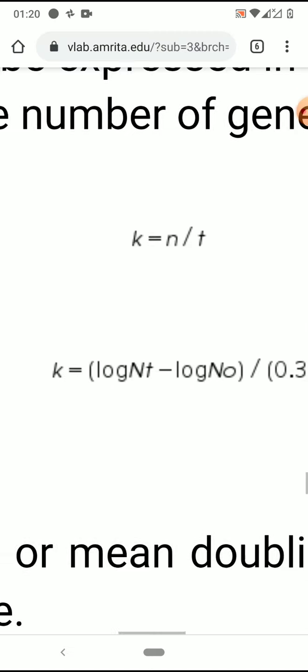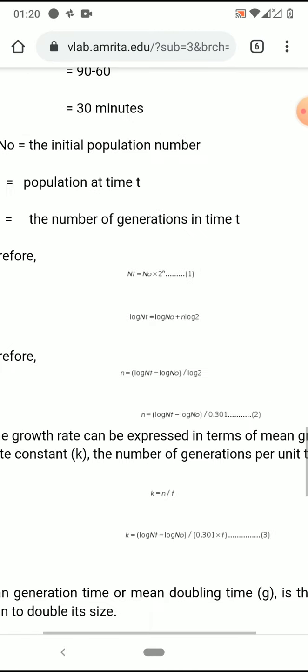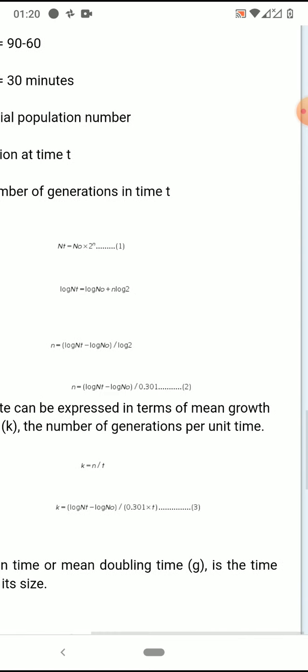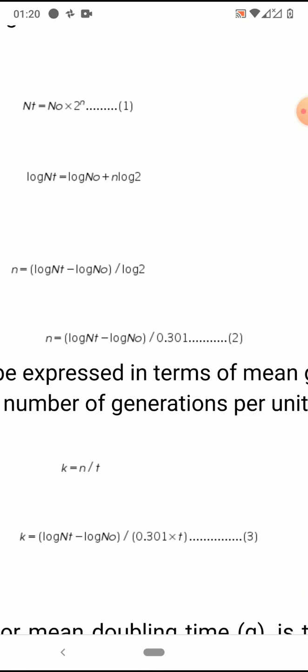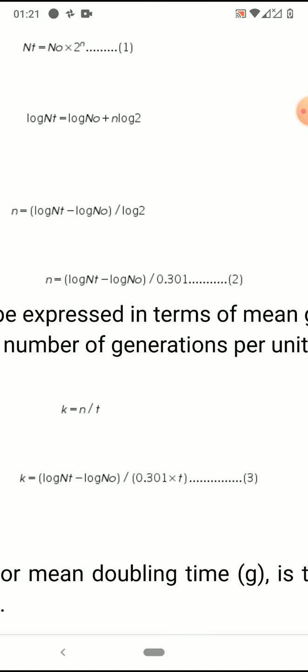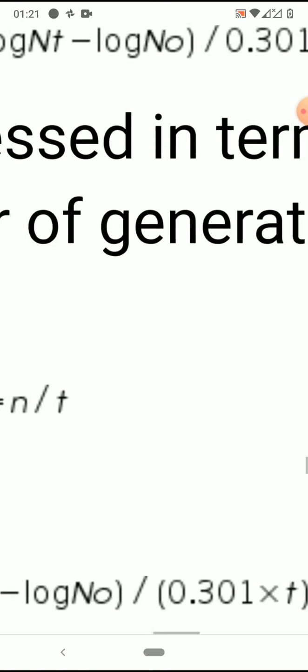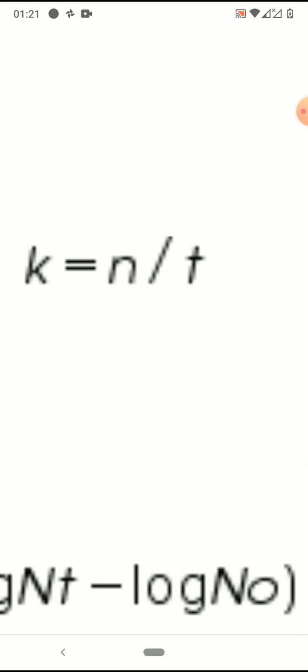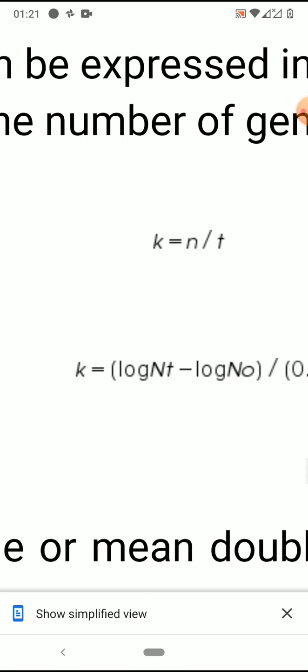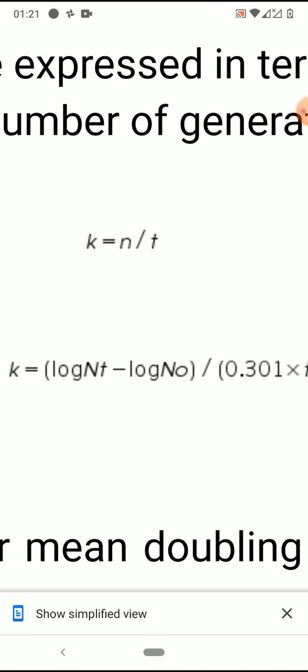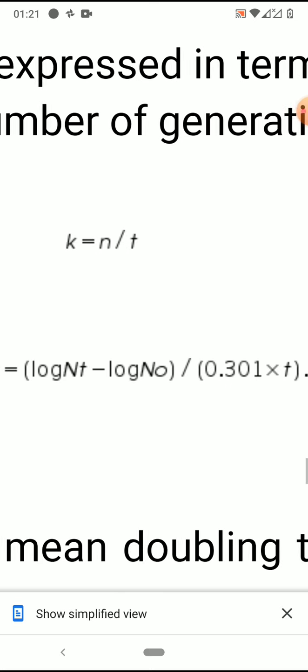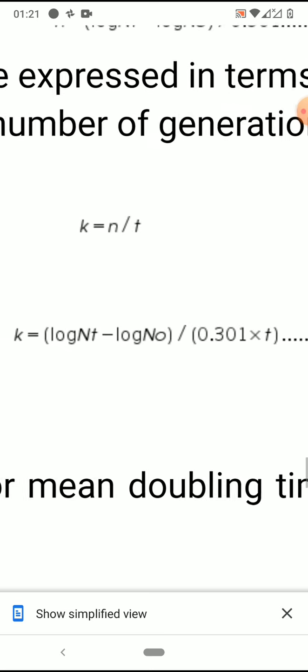Okay. Now this can be expressed, there is a constant called growth rate constant, that is K, the mean growth rate constant. That constant is given as the number of generations or number of divisions per unit time. So now we take the value of n in this equation. We have generated the value for small n. So now we substitute that value in this equation, k equals n by t. So that equation is k equals log nt minus log n0 divided by 0.301 into t. Okay, clear everything?